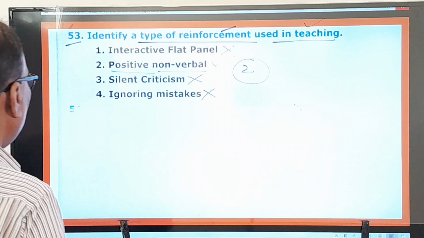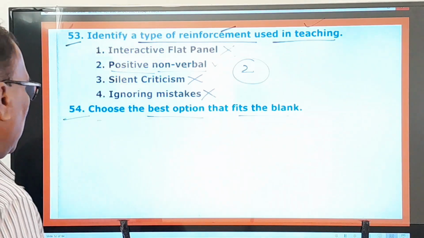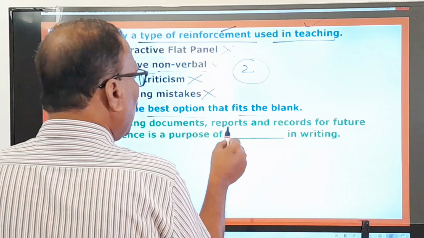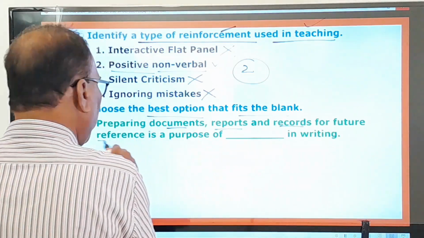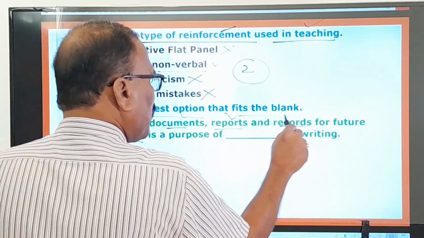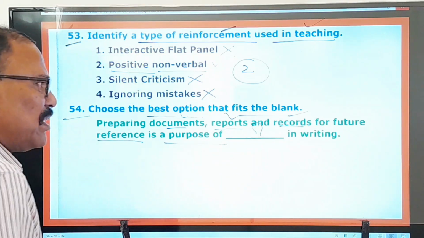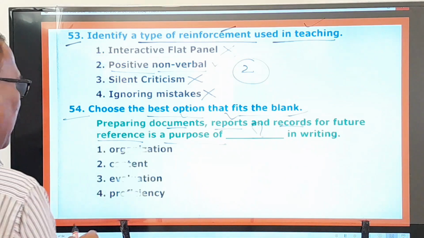You go to the next question, 54th one. Choose the best option that fits the blank. Preparing documents, reports, records for future reference. For future reference, we prepare documents, reports and records. It is a purpose of what? Dash in writing. What is this dash? Let us look at the options given.